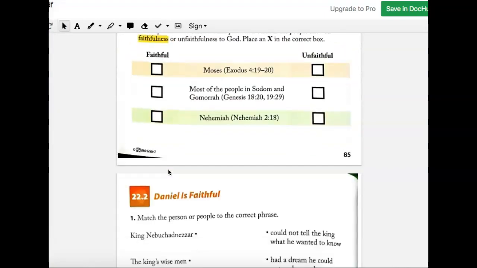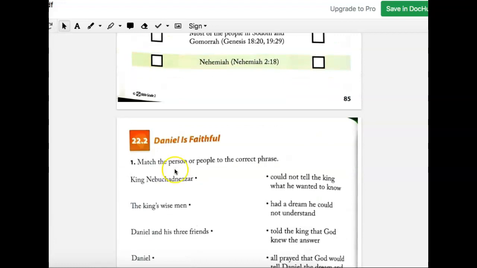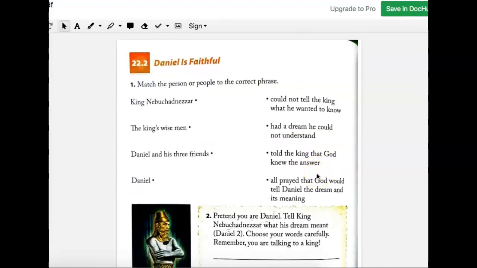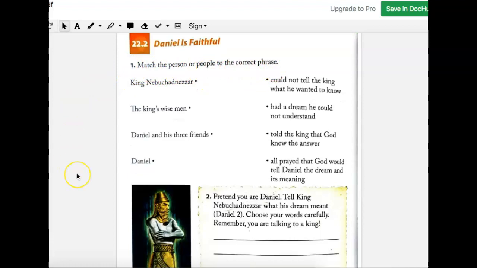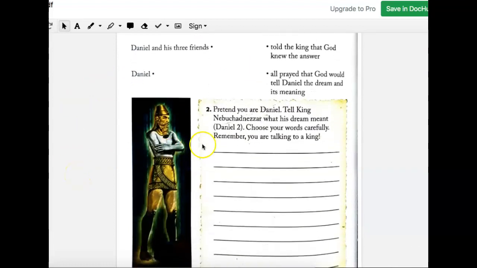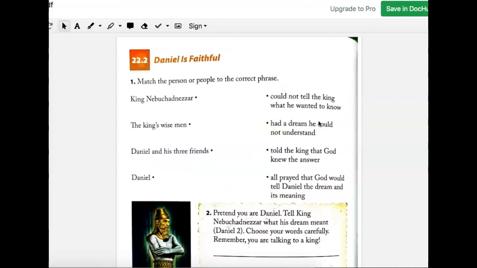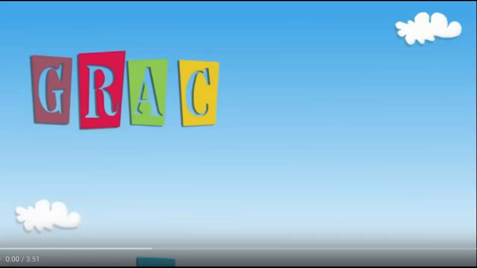Before you move on to the next page, you have to pause this video and watch the second YouTube video that I linked in your email. And then you can begin. Number 1, match the person or people to the correct phrase. And number 2, pretend you are Daniel and tell King Nebuchadnezzar what his dream meant. And again, you have to pause this video, watch the second video, and please come back after you're done.